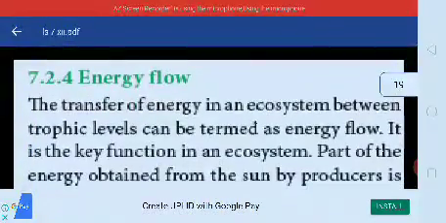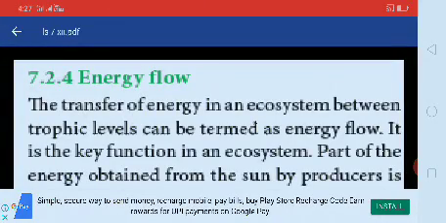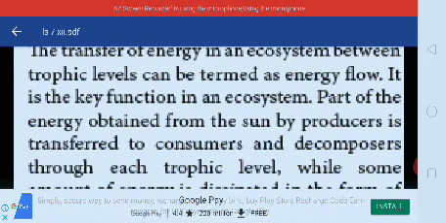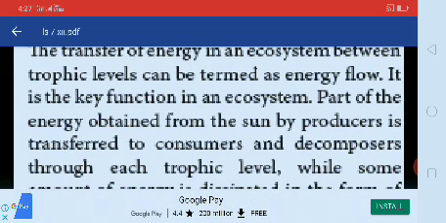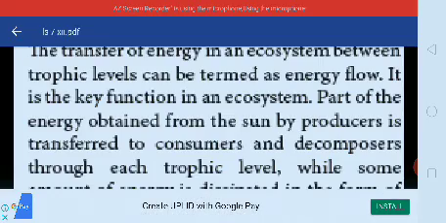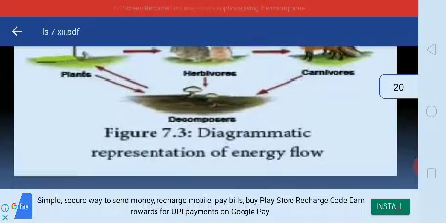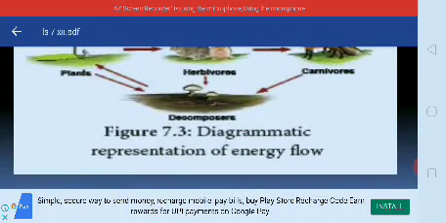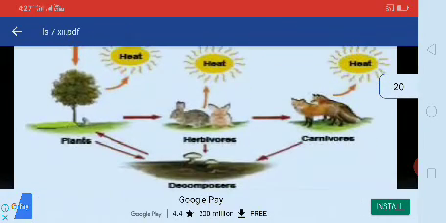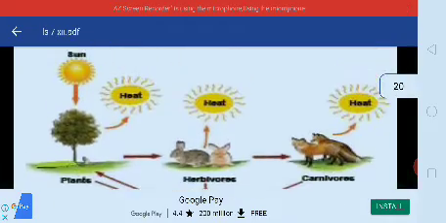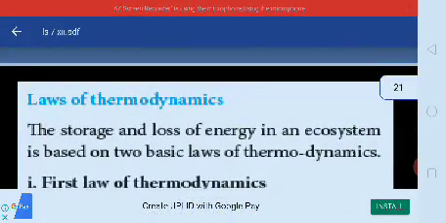Energy flow: the transfer of energy in an ecosystem between trophic levels can be termed as energy flow. It is a key function of an ecosystem. Part of the energy obtained from the sun by producers is transferred to consumers and decomposers through trophic levels. Here you can see the diagrammatic representation of energy flow, how the energy is passed on from one organism to another organism.